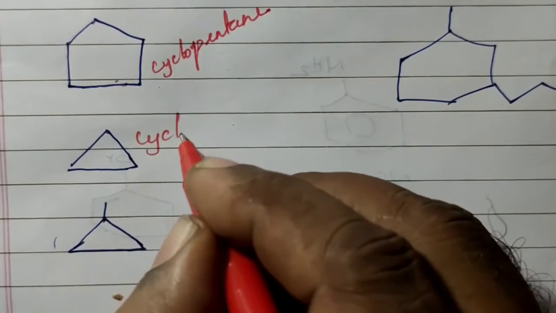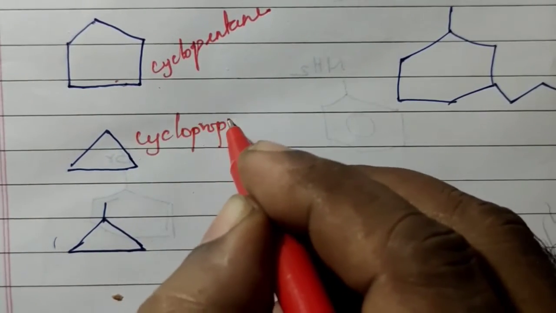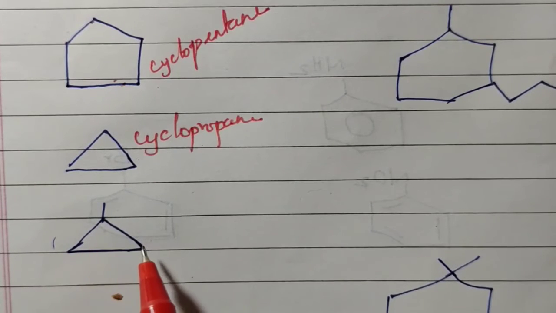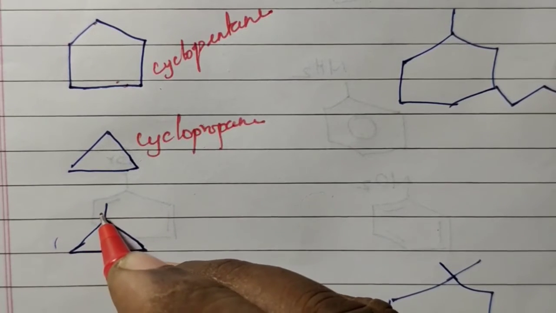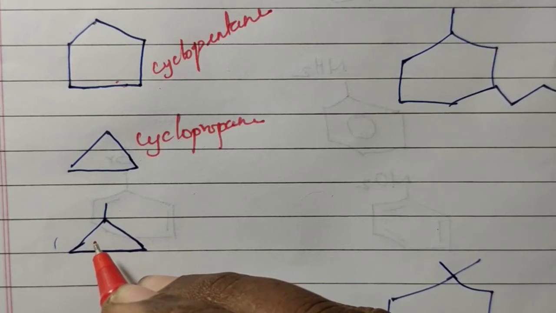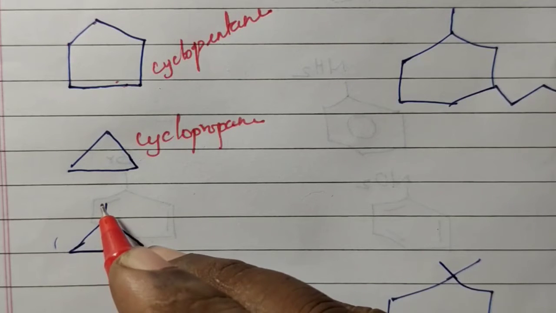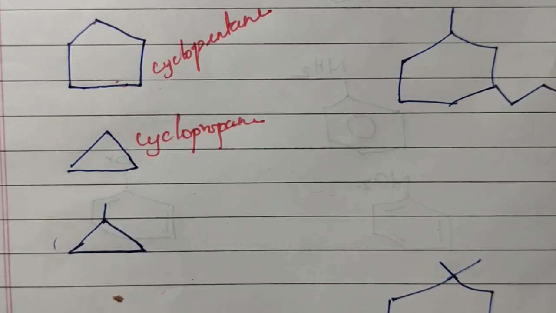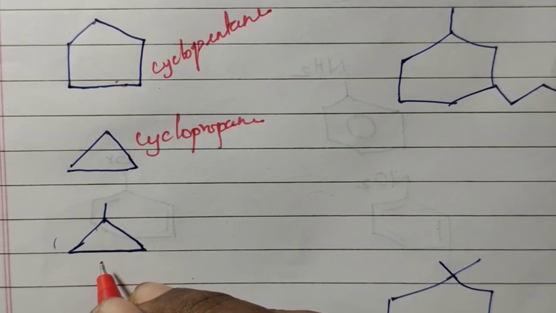Similarly, 1, 2, 3 carbon atoms. That means cyclopropane. But what about this compound? 1, 2, 3 carbon atoms, but there is one small line. It is a bond line structure. While we studied bond line structure, all the terminals indicate a CH3 group. It is one terminal, so it is a CH3 group. This we call a substituted saturated monocyclic compound.